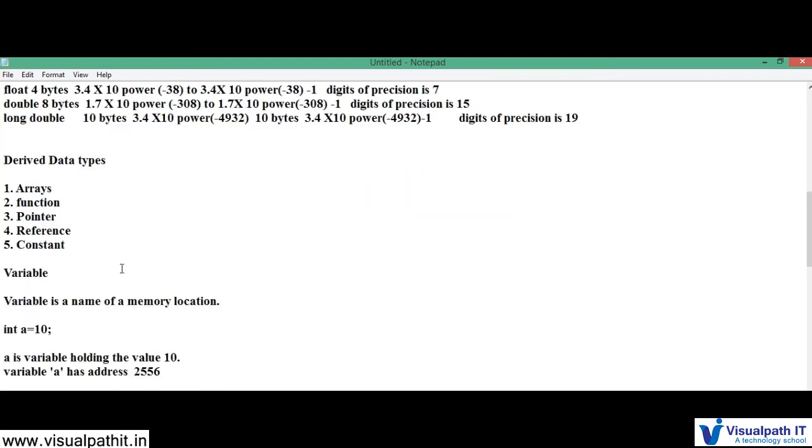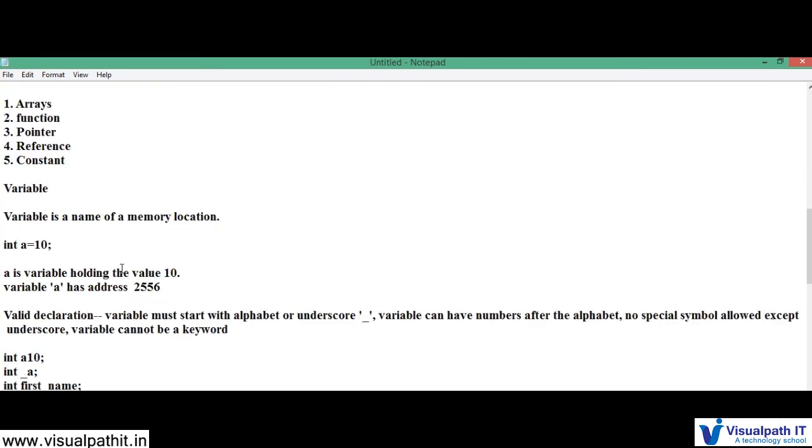So next is what? Variable. I told you in this world we have a name. The same way, even the memory of the computer has some name. That name is called a variable. Why is it called a variable? Because the variable varies. Sometimes during program execution I may change the value.